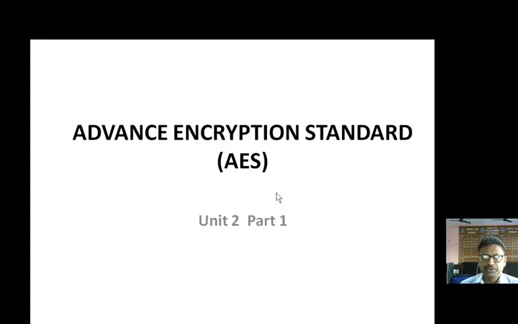In this video, we will be discussing another algorithm which is used in cryptography. Of course, in continuation of symmetric cryptography, this is the second algorithm after the Data Encryption Standard, or DES. The Advanced Encryption Standard took the place of the Data Encryption Standard, and that is why it is known as the advanced version of the Data Encryption Standard.